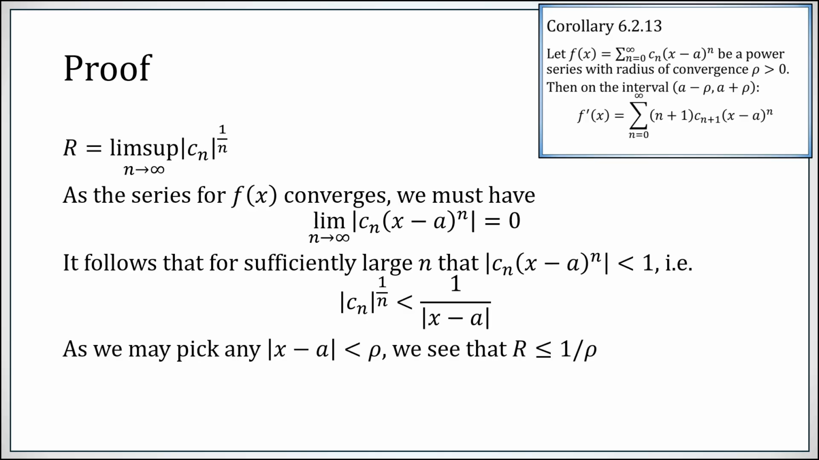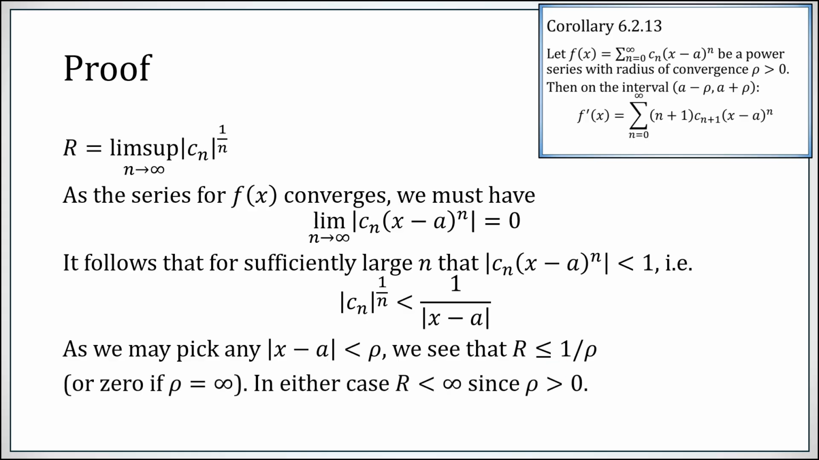x was chosen from the interval a minus rho to a plus rho, which means the biggest, the supremum that the absolute value of x minus a could possibly be is rho. So the c_n to the 1 over n is in fact less than or equal to 1 over rho, meaning the lim sup, this capital R that we've defined, can be no larger than 1 over rho. If rho is infinity, you get a 0 here, it all checks out. But in either case, this R is not infinity. It is 0, or it is a nice finite number, less than or equal to 1 over rho.